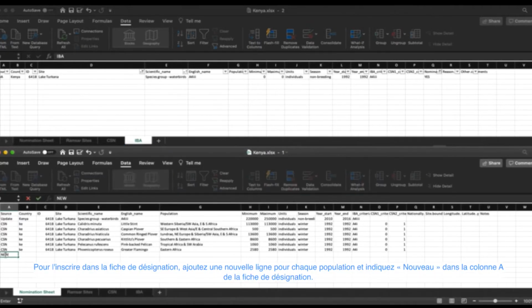To record this in the nomination sheet, add a new line for each population and indicate New in column A of the nomination sheet.